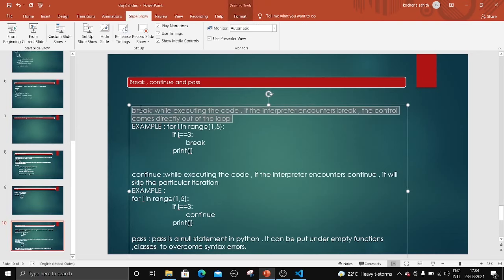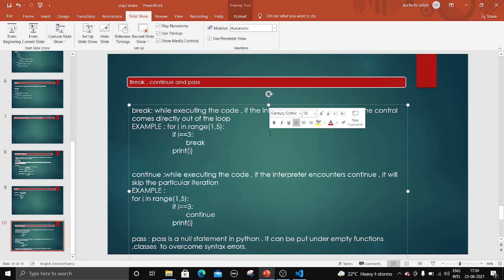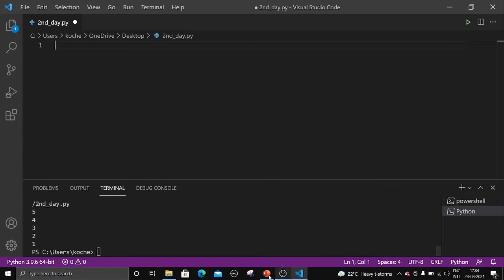So let us start with break and let's read the definition first. What is the definition? While executing the code, if the interpreter encounters break, the control comes directly out of the loop. Just remember one thing, break and continue are always under the loop. If they are not under the loop, you will get an error, right? So let me show you an example of how the break will work.